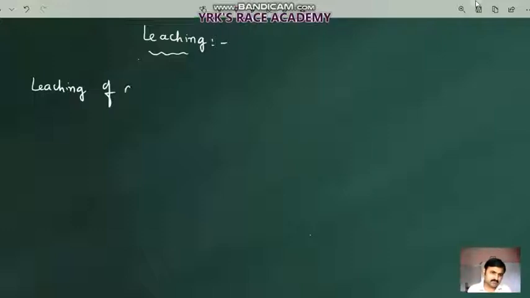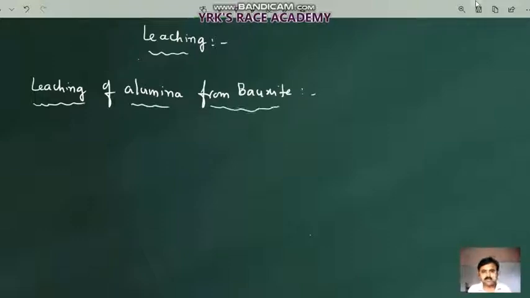Leaching of alumina from bauxite. Here the principal ore of aluminium is nothing but bauxite. What we are talking about in this information is that the important ore of aluminium is bauxite.